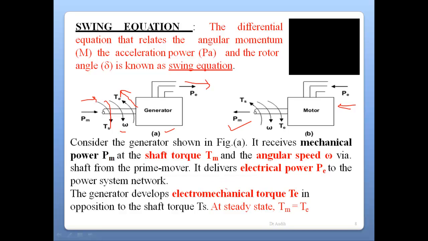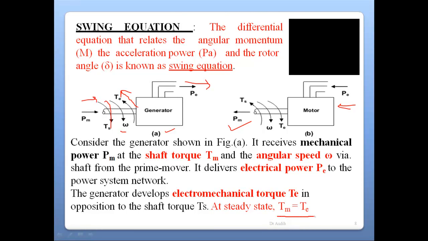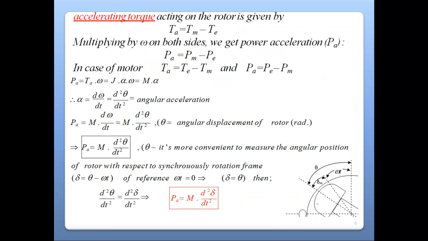This is basically an electromechanical torque. What is happening at a balanced condition or at a steady state? We know that at a steady state, the mechanical torque must be balanced with the electrical torque. Or on the other hand, we can say that definitely the centrifugal force inside the machine must be equal to the centripetal force. So the forces are balanced, and hence the torques are also balanced.